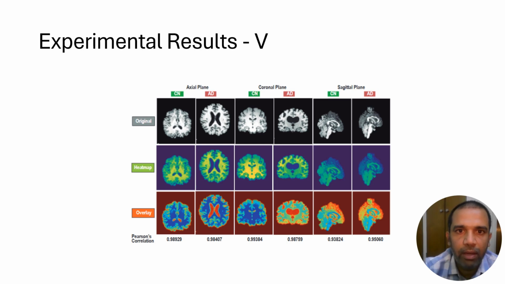The coronal heat map here focuses on cortical areas like the temporal and parietal lobes commonly affected in Alzheimer's disease. And finally, in the sagittal plane, the red region highlights vulnerable regions like the prefrontal cortex and posterior cingulate cortex. So by examining all the heat maps, clinicians can gain insights into how the results reflect AD-related changes in the brain.